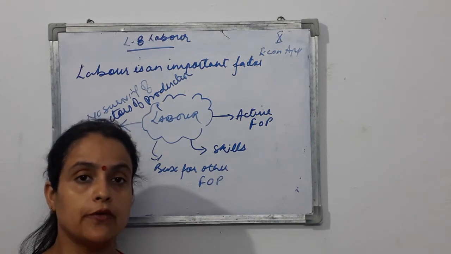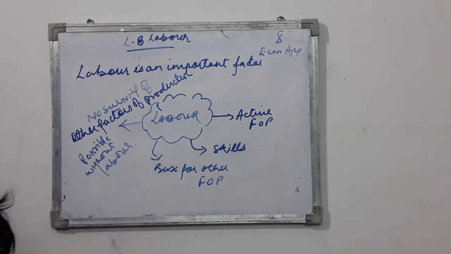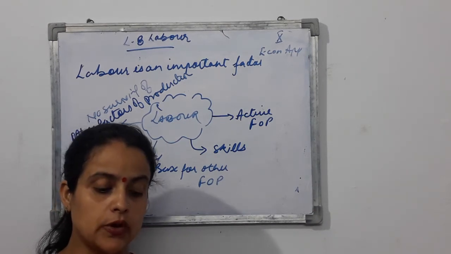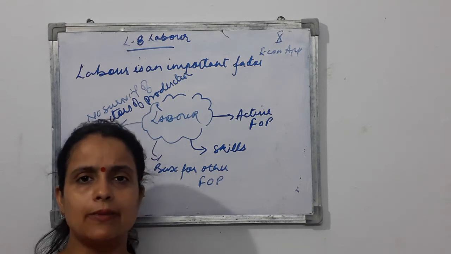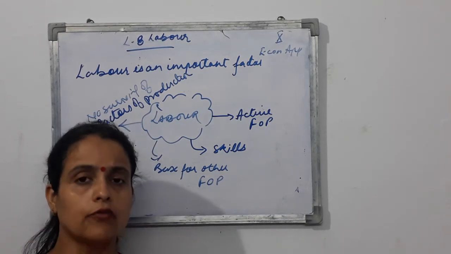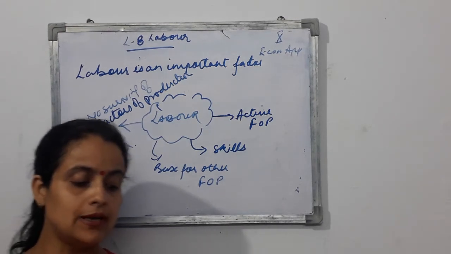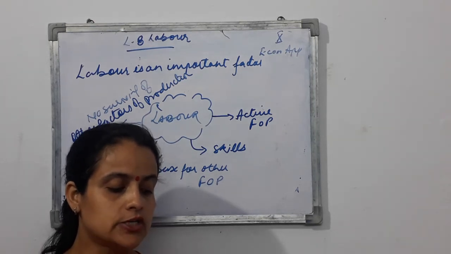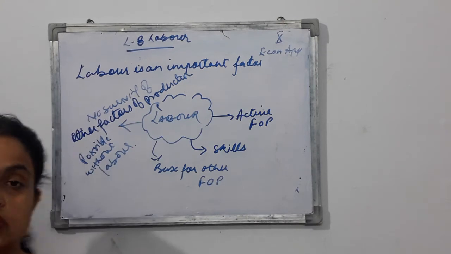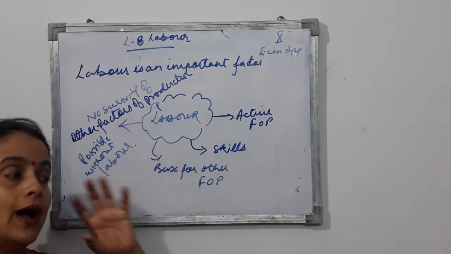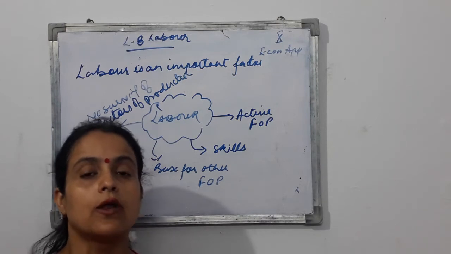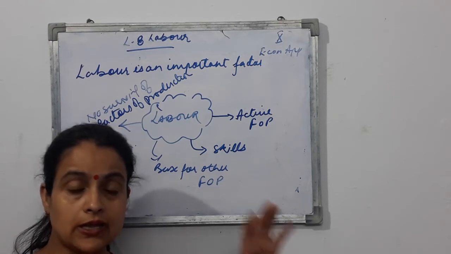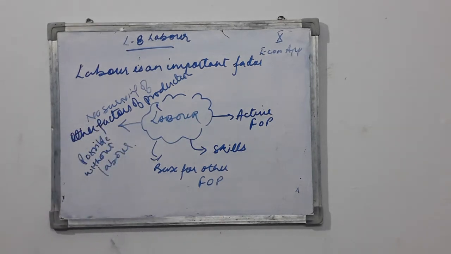Sometimes they ask why the entrepreneur is a special kind of labor. The answer is that due to special abilities and experience, the entrepreneur is able to take decisions. He got training, or maybe he has a God-gifted talent for business. He has the ability to direct workers according to his plans, so that production units may earn maximum profit. He knows the skills, techniques and ways of allocating resources properly. That's why the entrepreneur is called a special kind of labor.